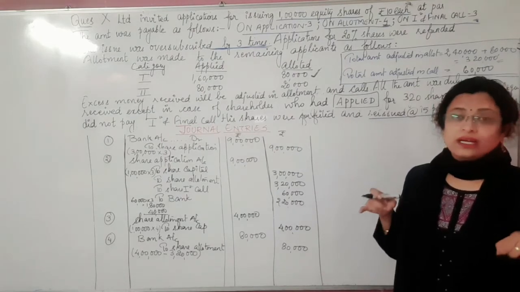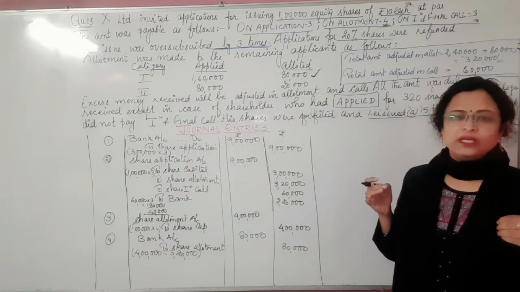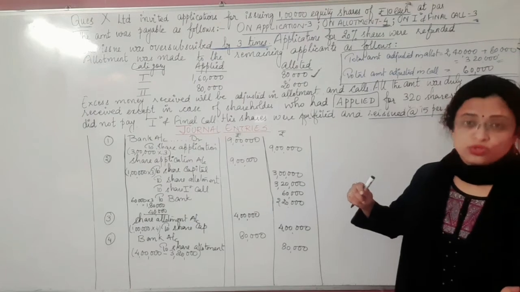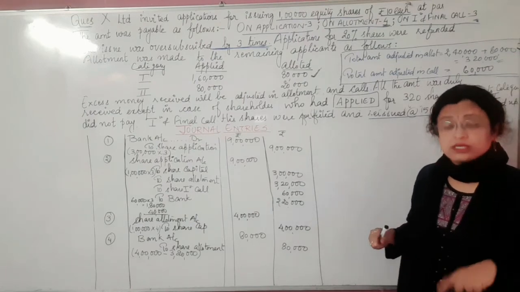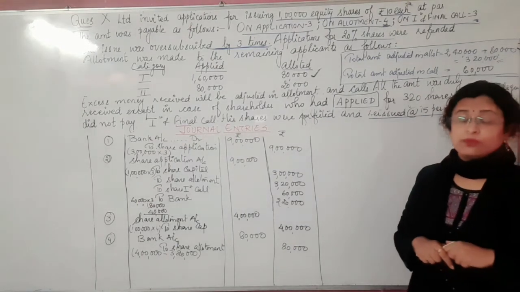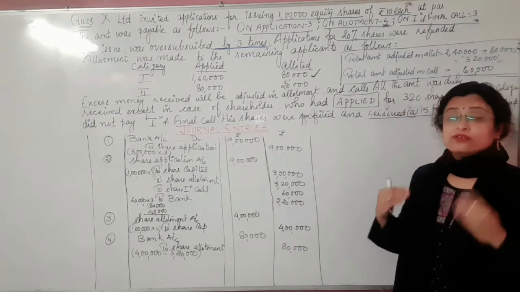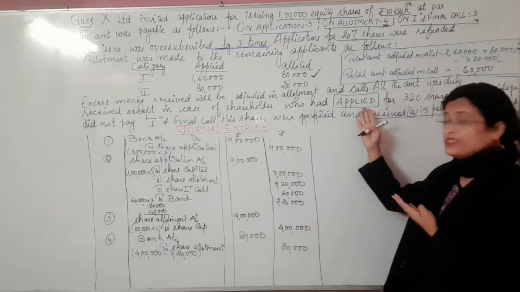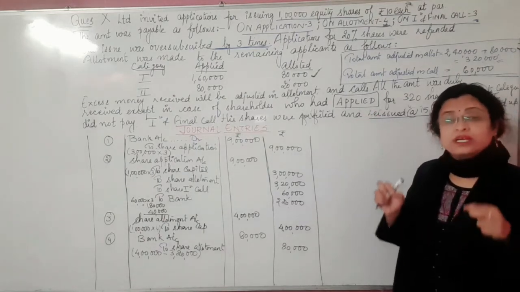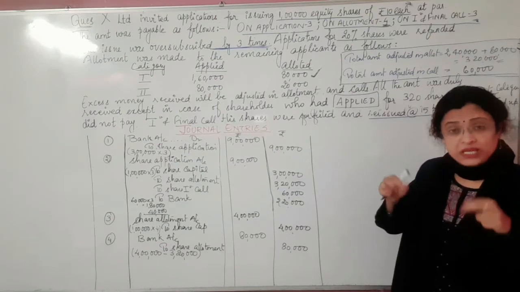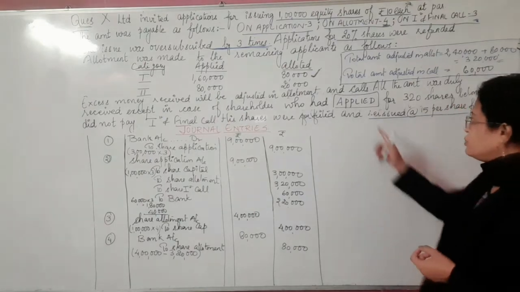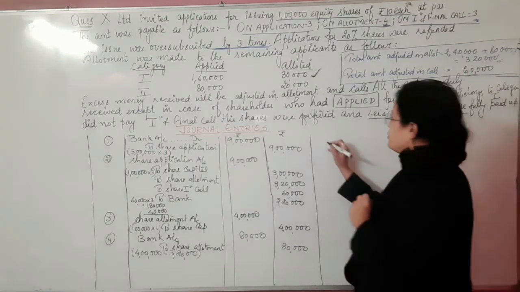Allotted means it's allotted by the company, so you need not bother about anything. You can directly multiply the number of the shares into installment and calculate the calls in arrears. But whenever the question gives you the applied, it's a problem. It means this is the willingness of the shareholder. The shareholder wants to buy this much, but we are not given any information whether the company has allotted the amount as per his requirement or not. So here we need to find out the allotted number of the shares.